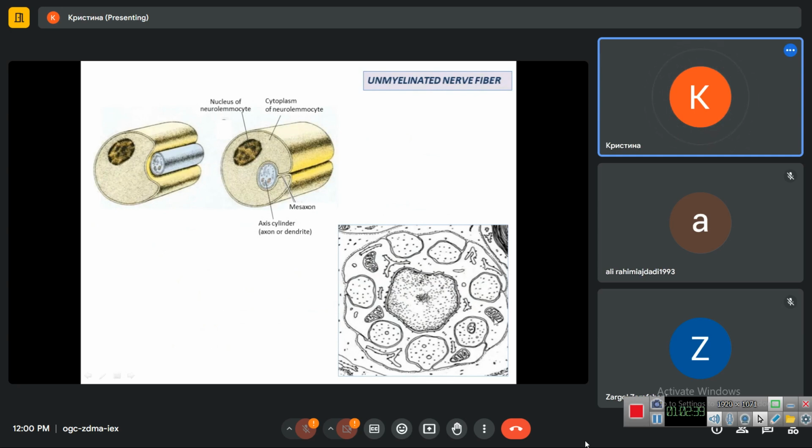One glial cell can cover more than one axial cylinder. Usually we have several axial cylinders, the rounded structures in this picture. So here we have 1, 2, 3, 4, 5, 6, 7 axial cylinders in the structure of one unmyelinated nerve fiber. This is the cell nucleus of the glial cell, the Schwann cell. Here is its cytoplasm. Here is the mesaxon, this area where the membrane meets itself. And so each axial cylinder is covered with the glial cell.